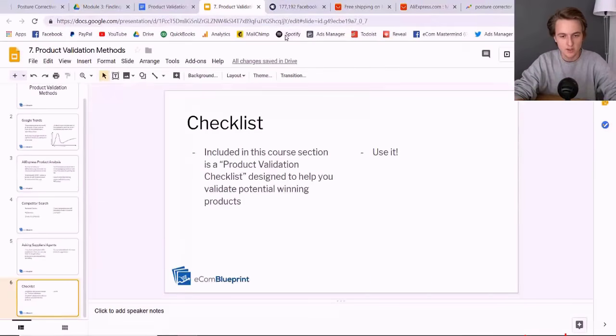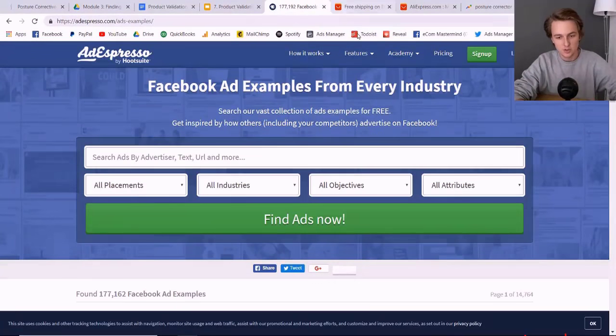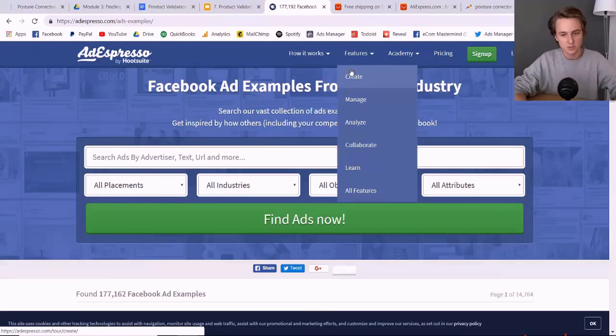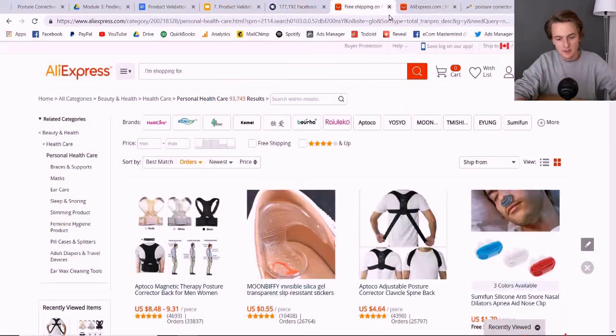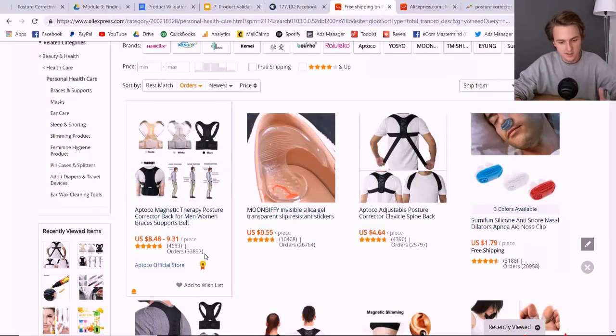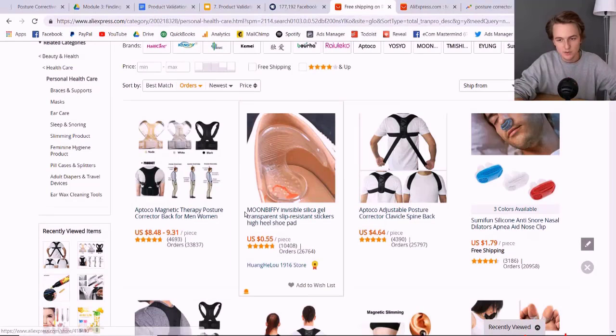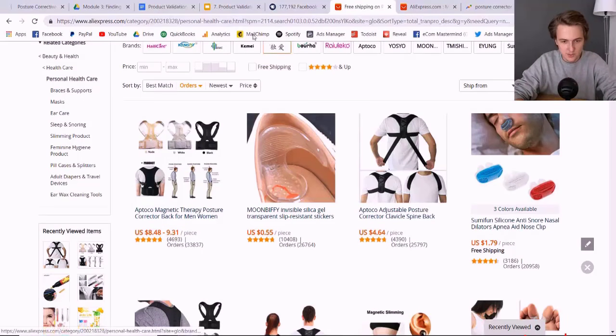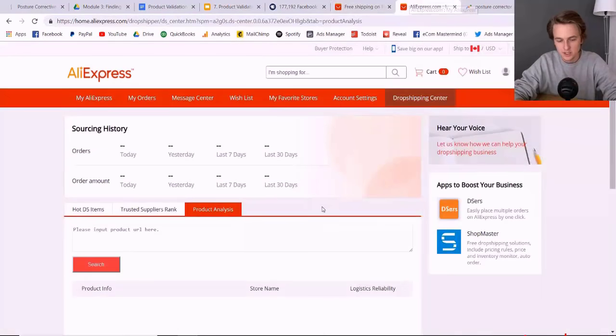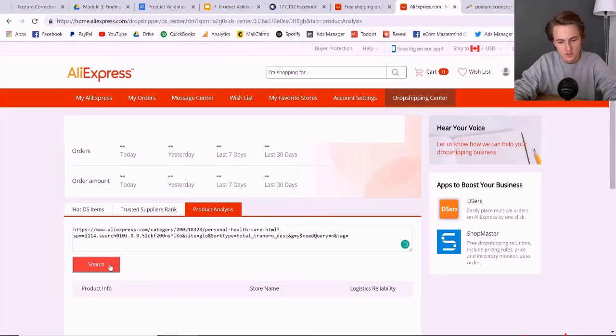And now I want to quickly show you exactly how I validated this posture corrector product. And so this is the product. I found it here, and now as you can see, it has 34,000 orders. So it didn't have this many when I first got into it. So the first thing I did is I checked the dropshipping center.